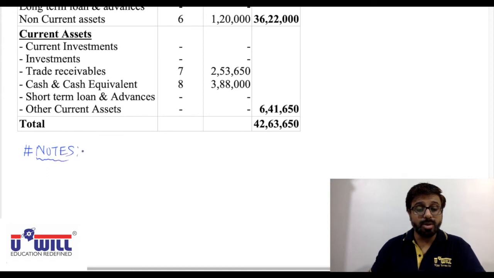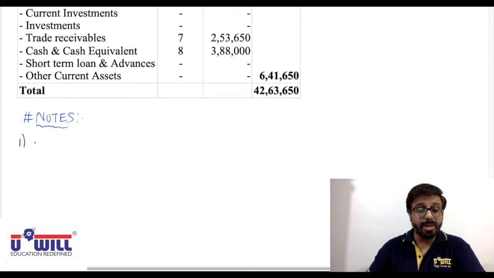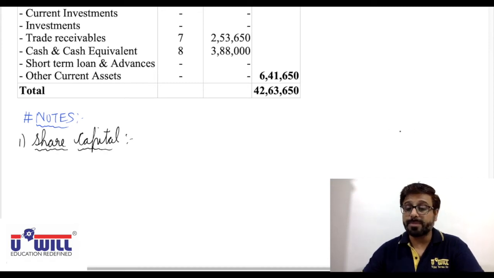So the first note is always share capital. Now here we will get the entire balance sheet from the journal entries itself, because a new company is being formed.